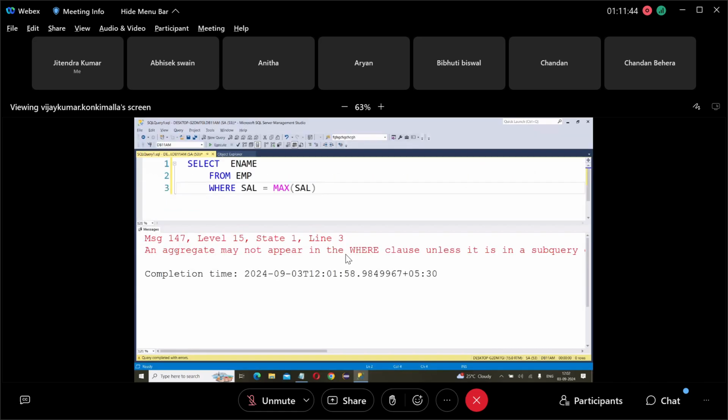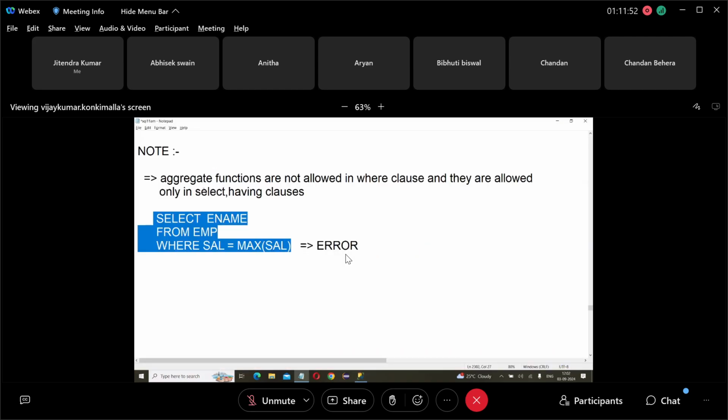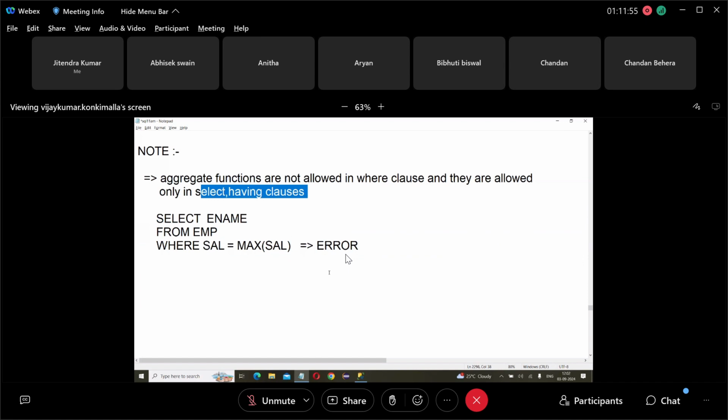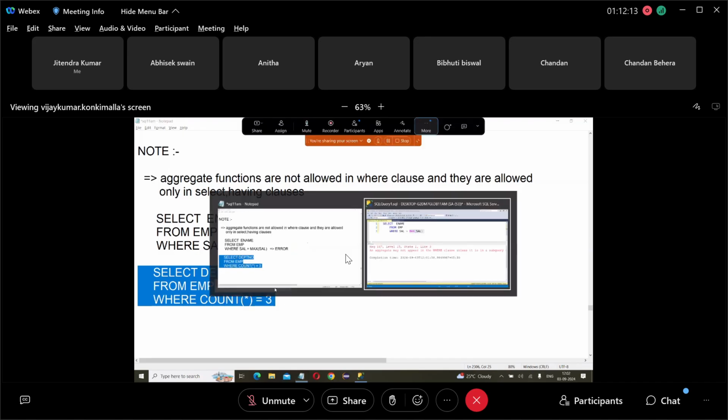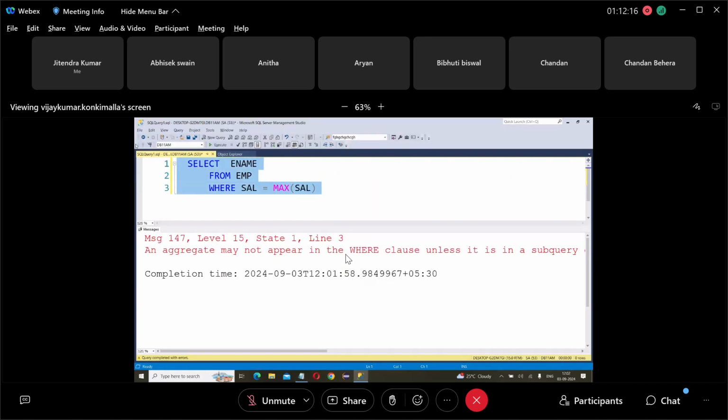Error. What does it say? Aggregate may not appear in where clause. So that means aggregate functions are not allowed in where clause. They're allowed in only 2 clauses, select and having clause. Then suppose select department number from EMP where count equals to 3. Find the department where count equals 3. So this is also not allowed in where clause. Aggregate may not appear in where clause. Count is not allowed in where clause.